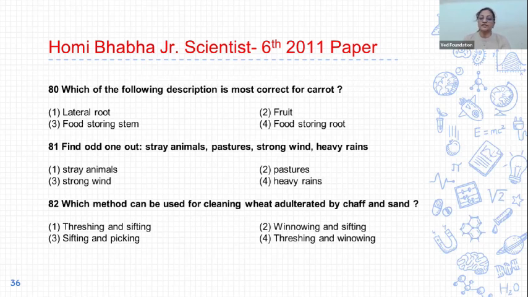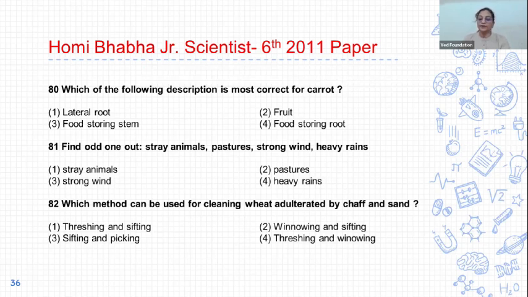81. Find the odd one out. Stray animals, pastures, strong wind, heavy rain. So the correct answer is option 2. Pastures is the odd one among the given terms because stray animals, strong wind, heavy rain cause soil erosion, and that's why the odd word is pastures. The correct answer of 81 is option 2.